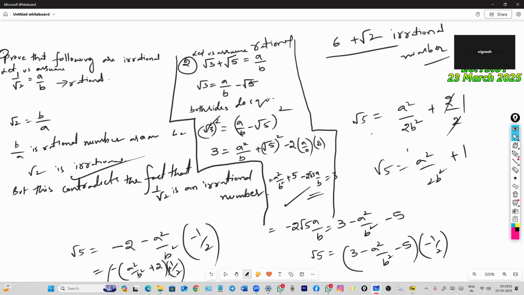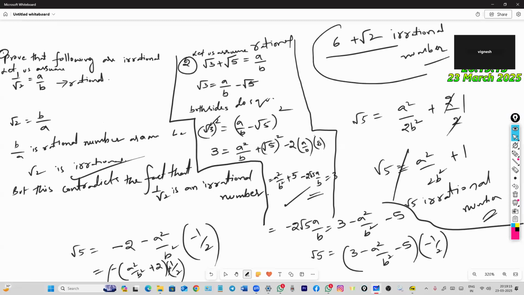But this contradicts. It is a fact that root 5 is an irrational number. Okay, this is the final answer. Do this problem the same way. First of all, consider a by b.